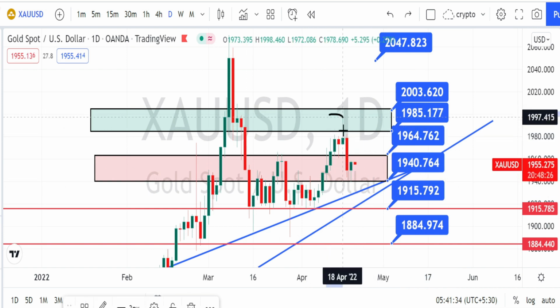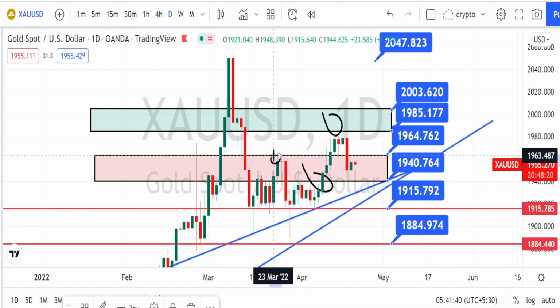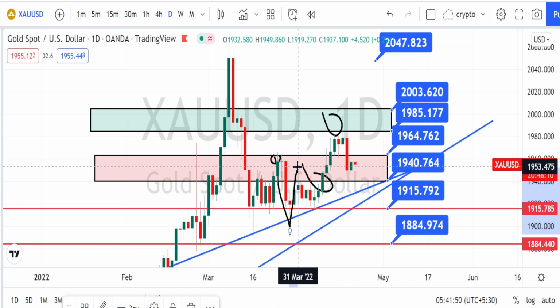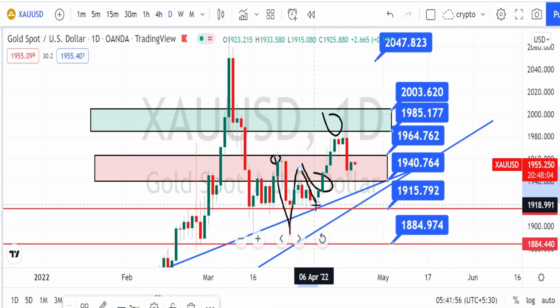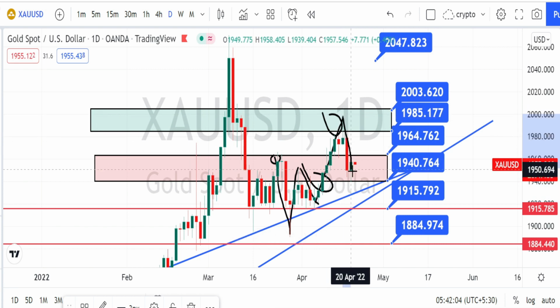So within this resistance and support level, when we look at the price action, previously the price action found resistance at this level of 1964, then retracement happened, then the bullish trend reversal started, again it found resistance around the level of 1953, then the retracement happened and took support at the support level of 1915. Again it started on a bullish trend reversal and took resistance around the level of 2000, then the retracement has taken place.